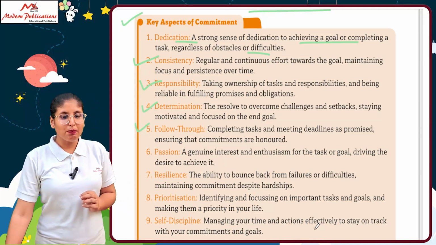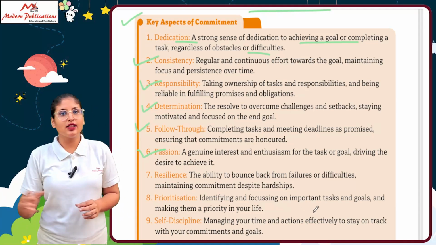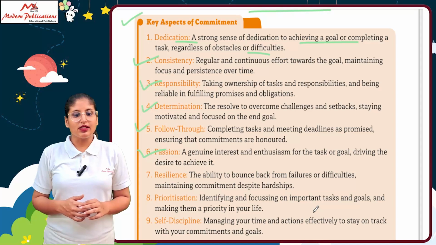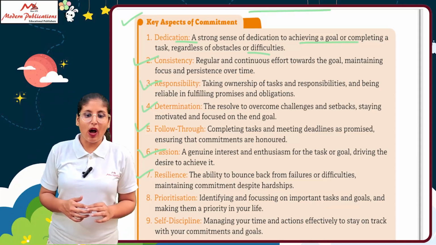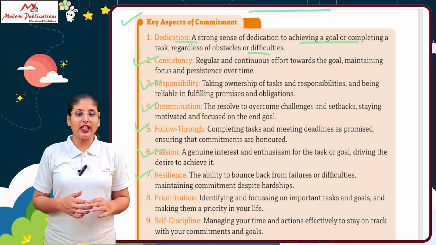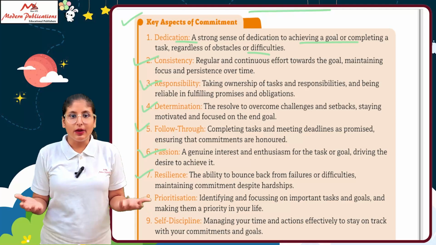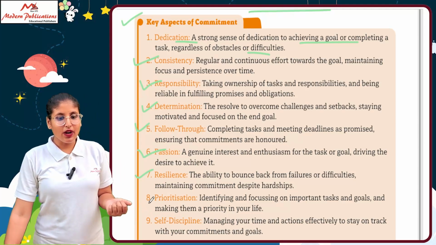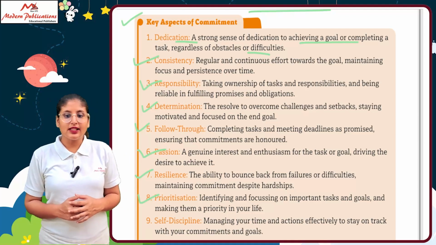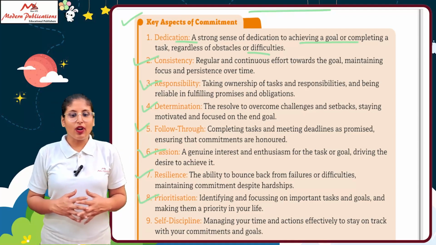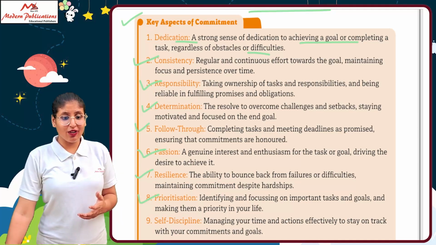Next is passion. Passion means a genuine interest and enthusiasm for the task or goal, driving the desire to achieve it. Next is resilience. That means the ability to bounce back from failure or difficulties, maintaining commitments despite hardship. That shows resilience. Next is prioritizing. Prioritizing means identifying and focusing on important tasks and goals and making them a priority in your life.